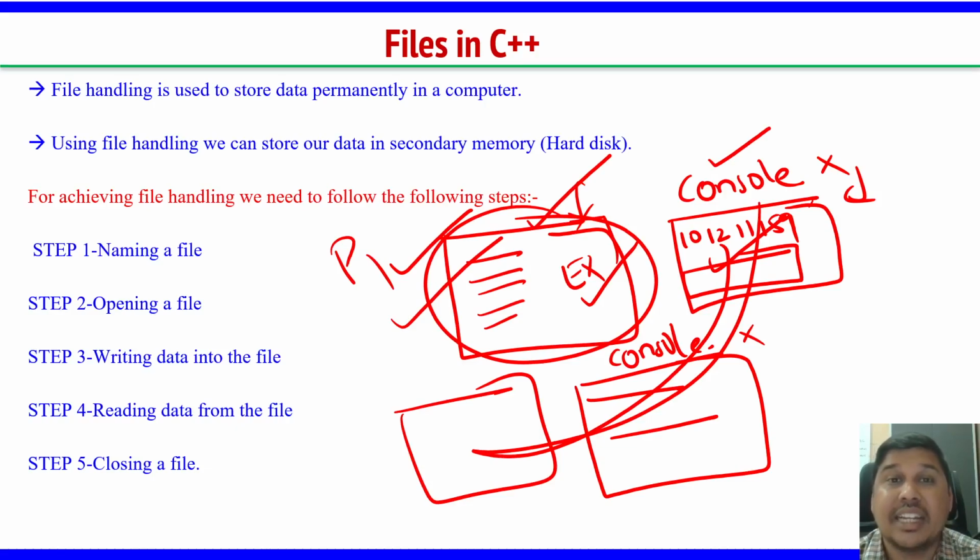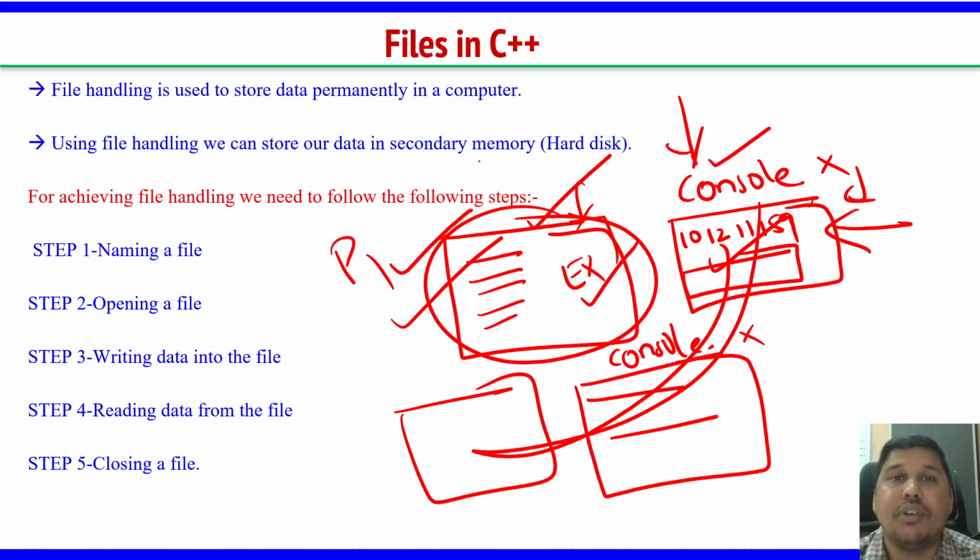The second thing is that input and output on the console are not permanent. Whatever I am giving as input, and whatever output I am getting on the console, I want to capture and store in some file for my reference. It's a proof.